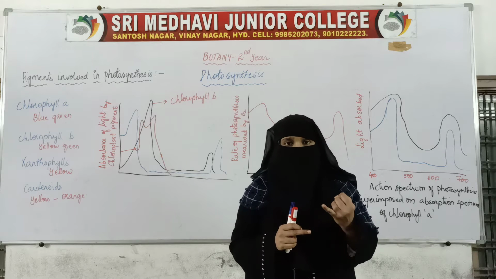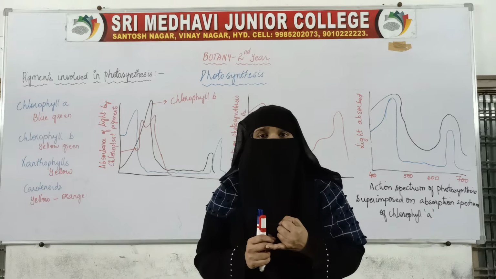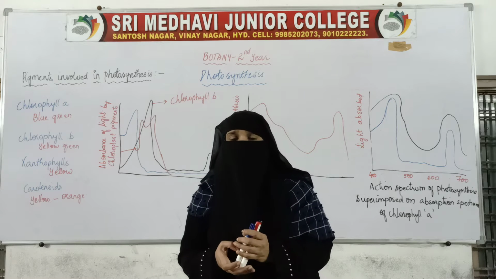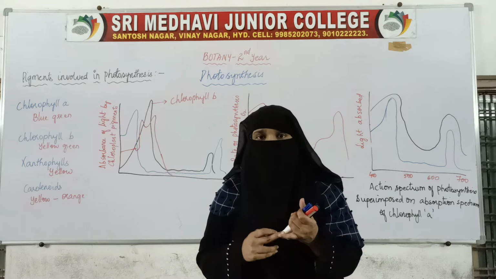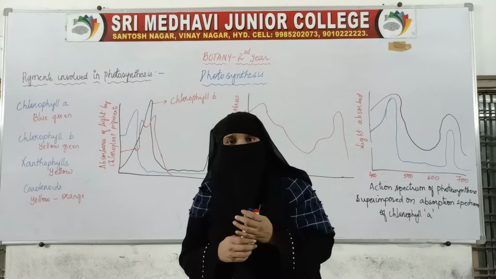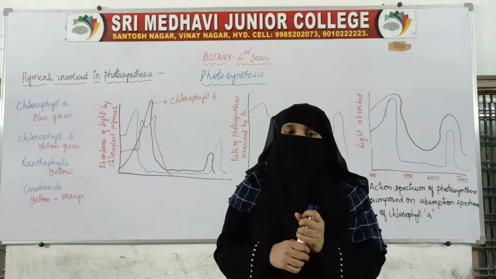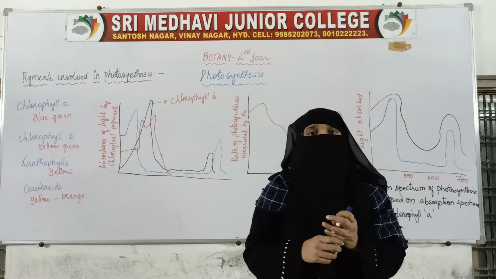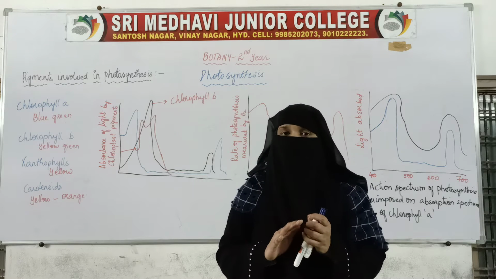These are the events which take place during the light reaction. ATP and NADPH are not events, they are the products produced by the events which take place during light reaction. After trapping of sunlight energy, various events take place, and the result of those events is the synthesis of ATP and NADPH. All these events are driven by the presence of sunlight. In the absence of sunlight, these events cannot take place.